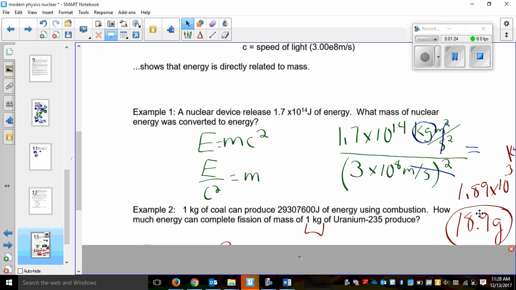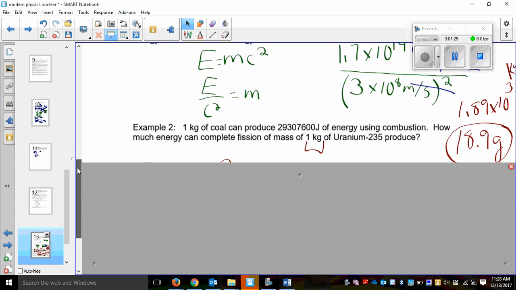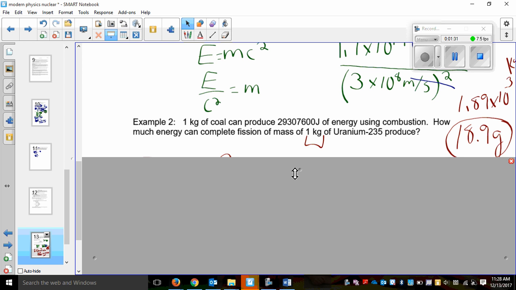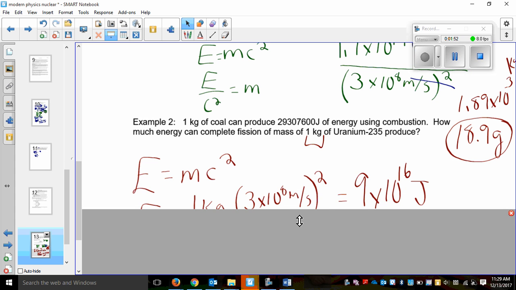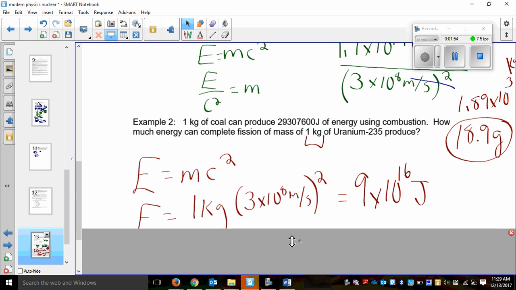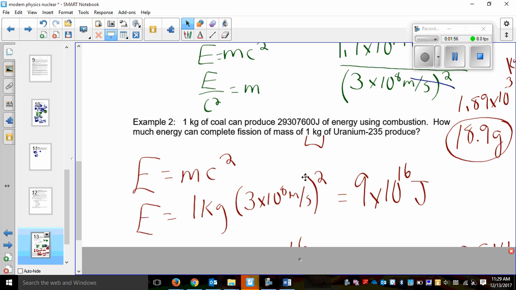So tons of potential. A kilogram of coal can produce this many joules of energy using combustion. How much energy can complete fission of a mass of 1 kilogram of uranium-235 produce? So we have our mass, and I want to know the amount of energy. And then we're going to compare that to coal. So E equals mc squared. I'm going to put my mass in. I'm going to square the speed of light, and I get 9 times 10 to the 16 joules.